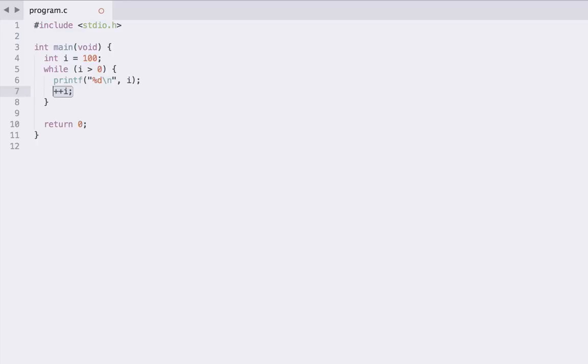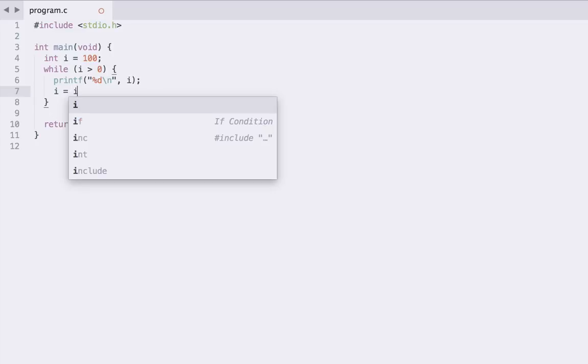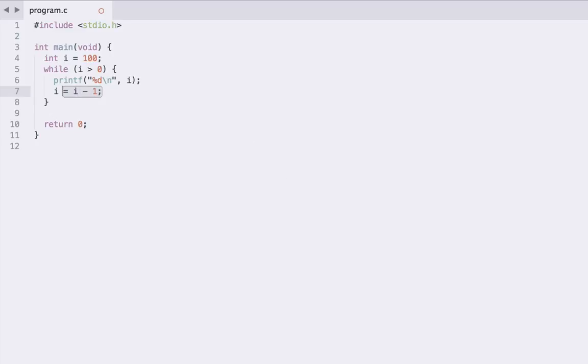So to do this, we just want to subtract 1 from I. This is also called decrementing I. So again, we could use I equals I minus 1, or a shorthand for that is I minus equals 1, or a shorthand for that in this particular case when we want to just subtract 1 is our decrement operator.